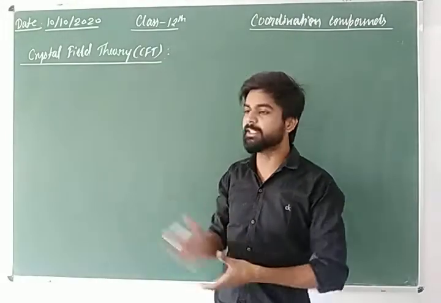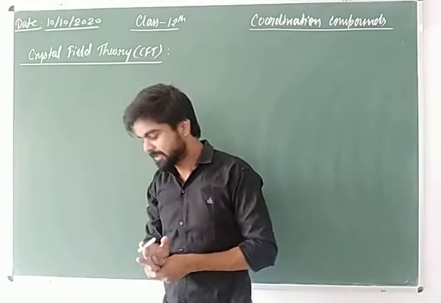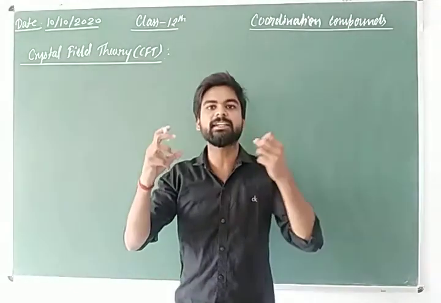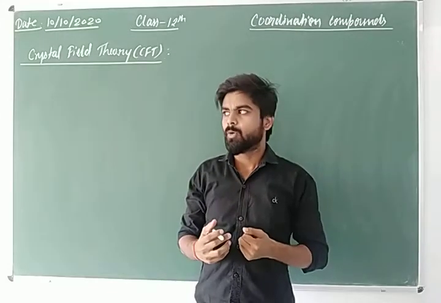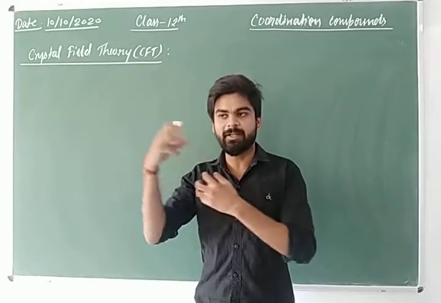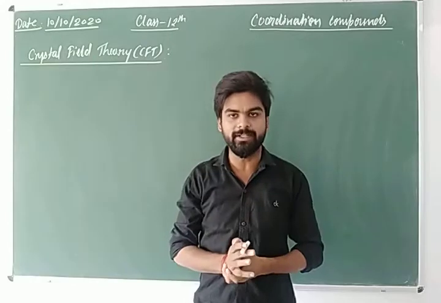But in this theory, we will discuss the metal and the ligand bond. In the previous theory, we had the knowledge that the metal ligand bond is purely covalent in nature.